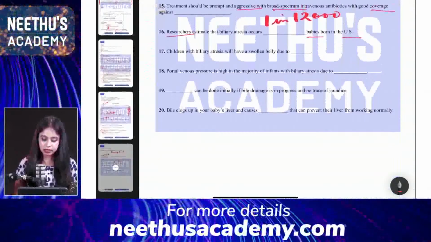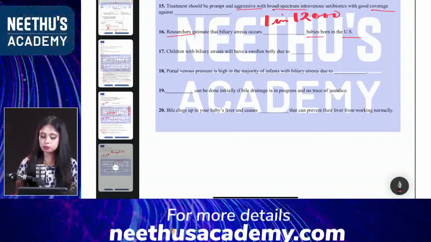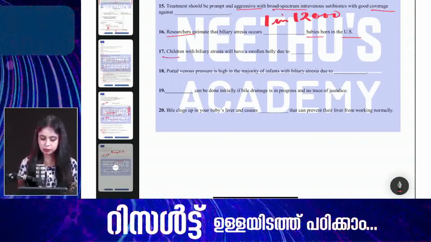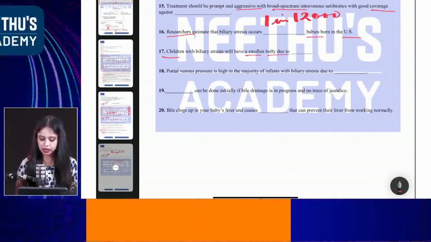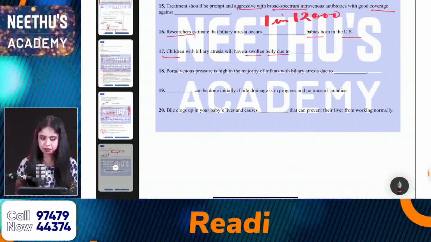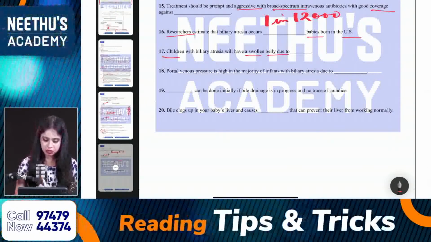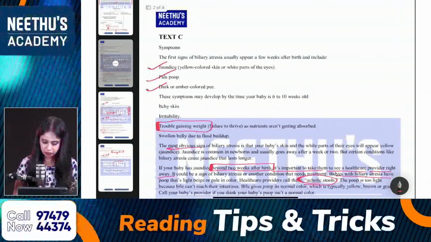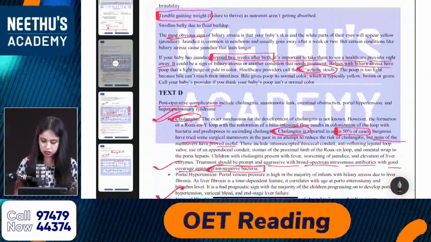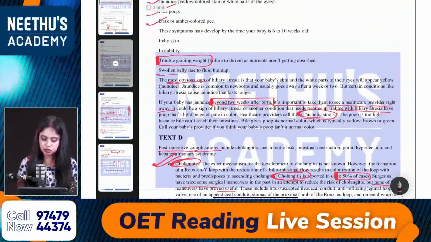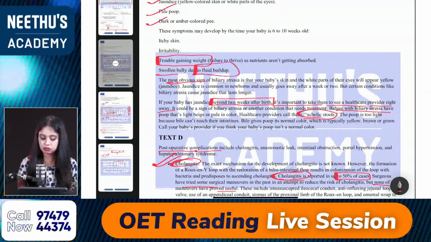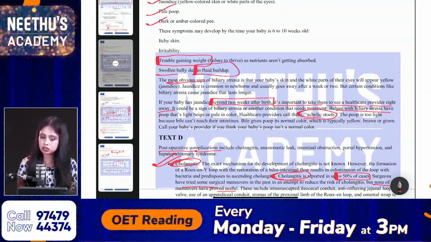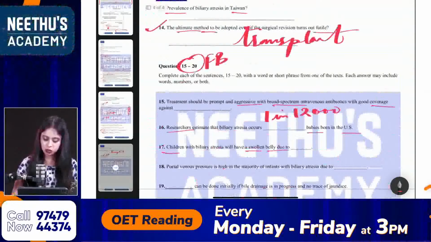Children with biliary atresia will have a swollen belly due to. So children, swollen belly. Why is there a swollen belly? It is because of fluid buildup, right? Where is it mentioned in text C? Swollen belly due to fluid buildup. A very direct answer. Fluid buildup is the missing words.